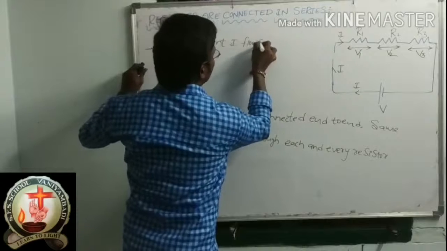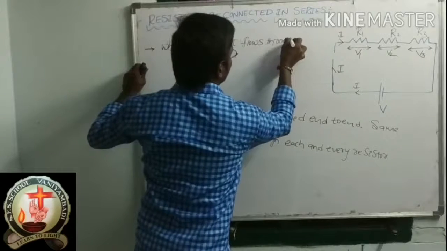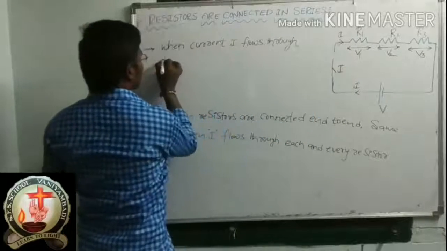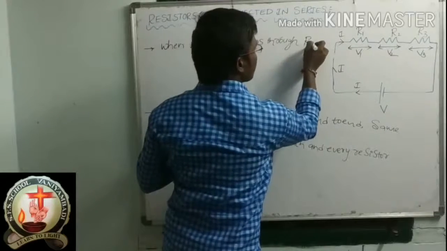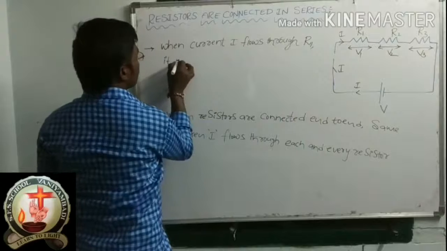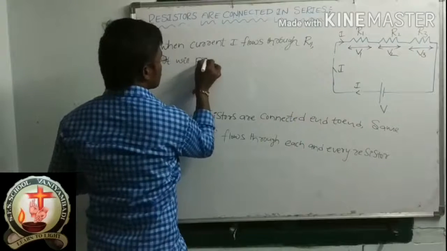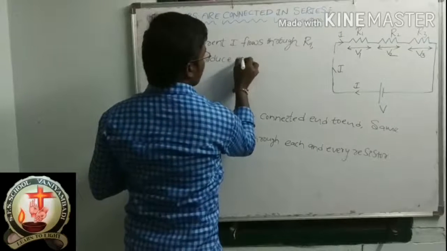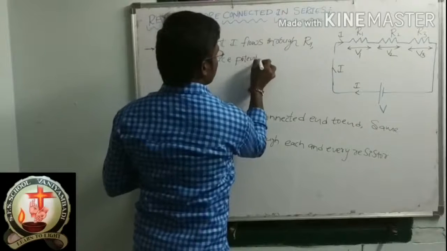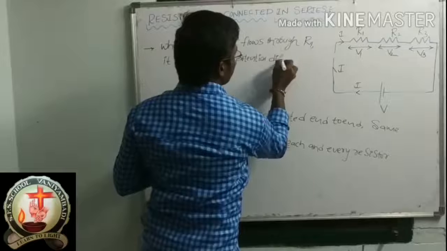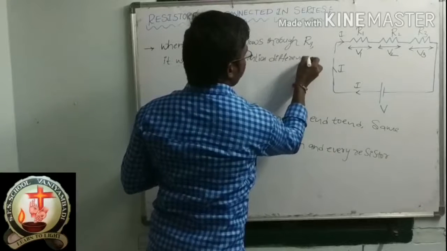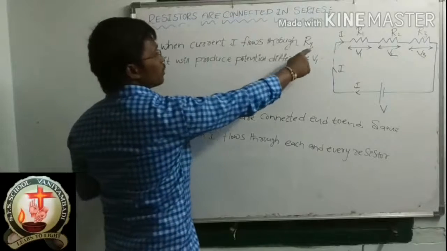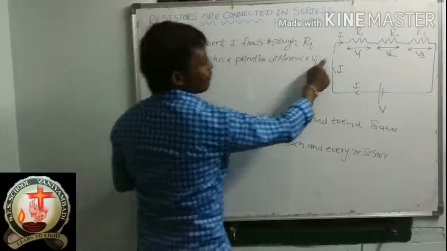Same, when current I flows through R2, it will produce potential difference V2.